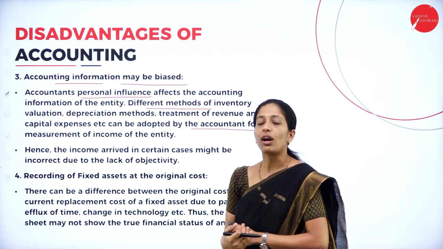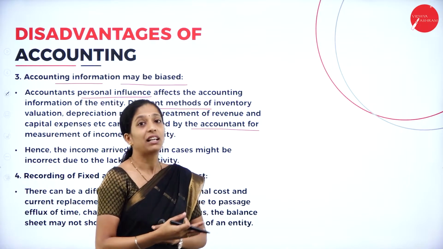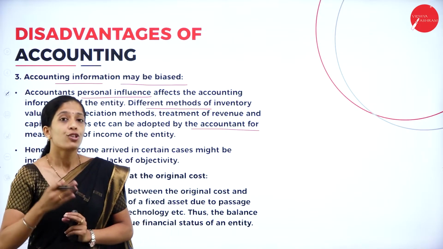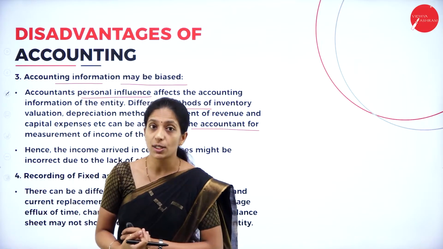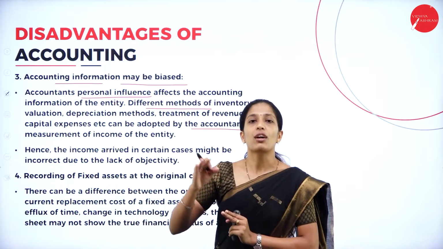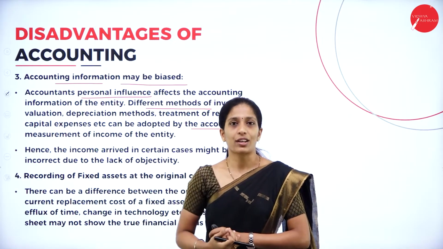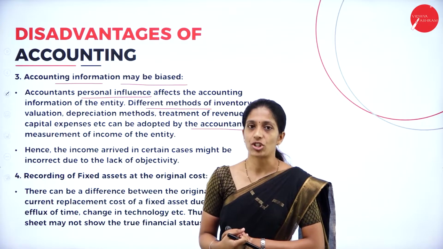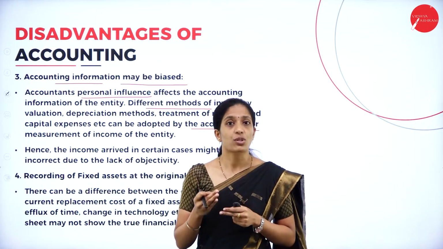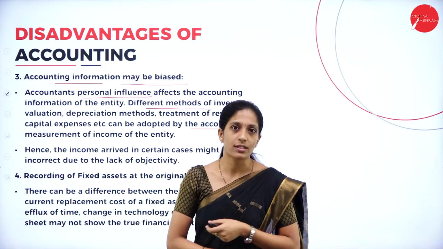So, you know about depreciation. There are various methods like the straight line method and the written down value method. Based on the accountant's personal bias, he may select any of the methods, which may not hold good for the organization, and thereby it affects the accuracy of accounting information. Here certain decisions will be taken by the accountant himself, which may go wrong sometimes.